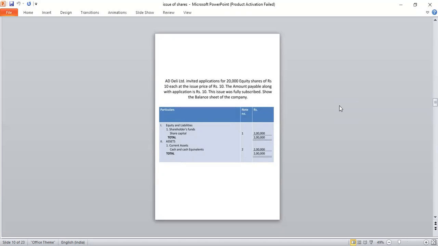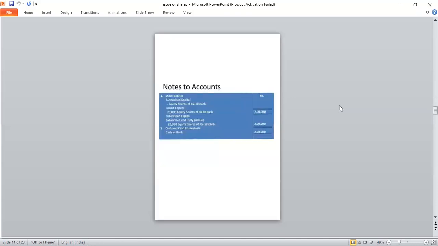Okay. So the liability side is over, then the asset side, current asset. We get only cash. Yes. So cash and cash equivalent 2 lakh. Yes. Okay. Total is liability side 2 lakh and asset side 2 lakh. Then notes to account, share capital, authorized capital is equity shares of ₹10 each. And the issued capital, 20,000 equity shares of ₹10 each. 20,000 into 10, 2 lakh is the issued capital. Okay. Then subscribed capital, subscribed and fully paid. All shares are fully paid. 20,000 equity shares of ₹10 each, 2 lakh. Then cash and cash equivalent, cash at bank, current asset, 2 lakh.